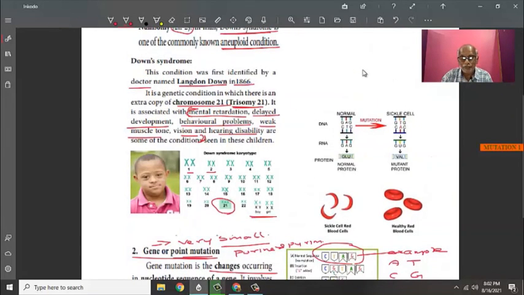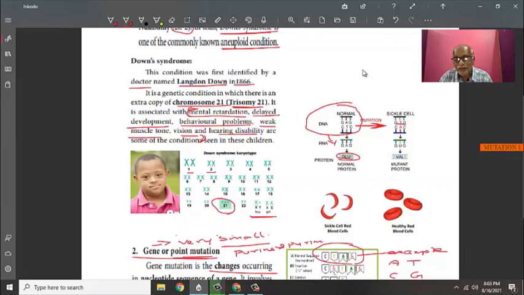A normal human being will have a DNA sequence like this, which synthesizes some RNA like this. So there is synthesis of some proteins here. Where there is a change, find out. So this A is changed into T, and there is a change in the nitrogenous sequence.